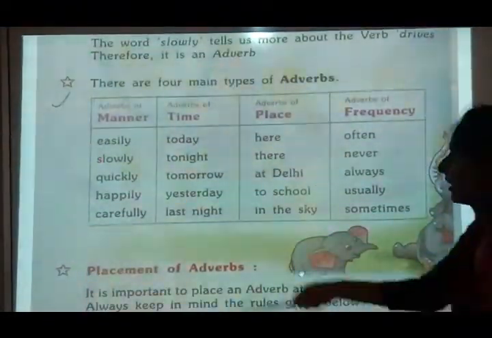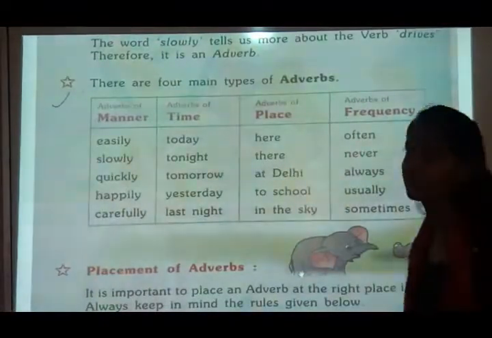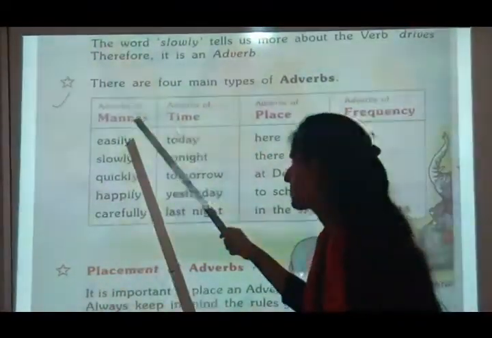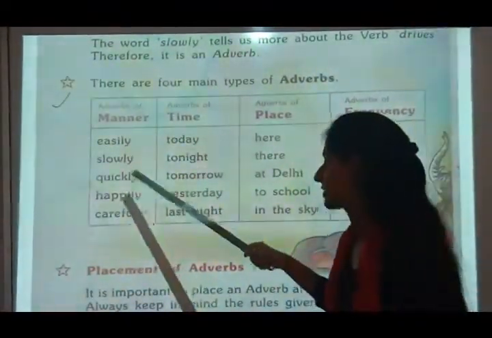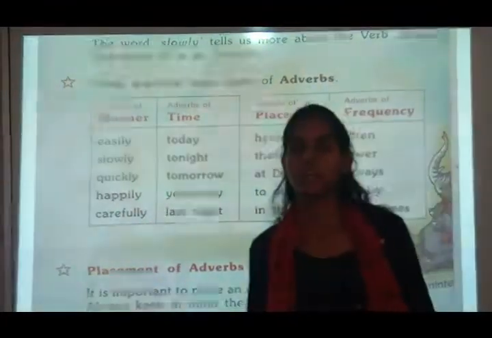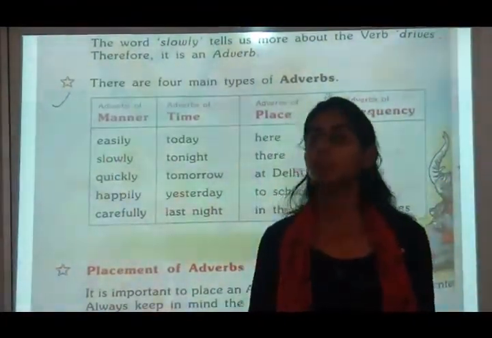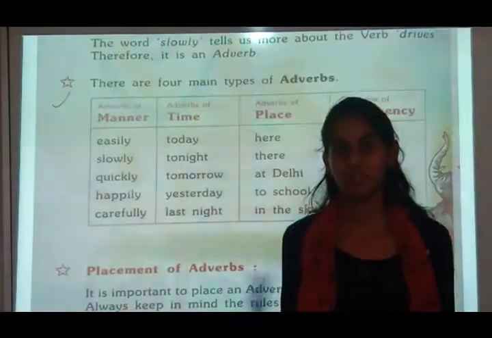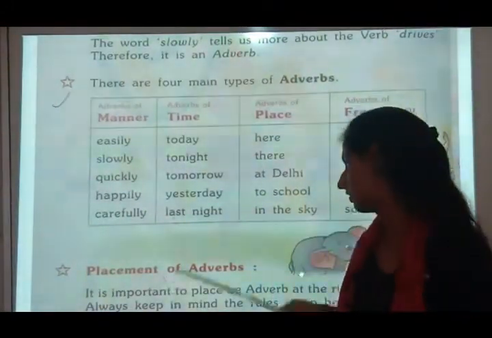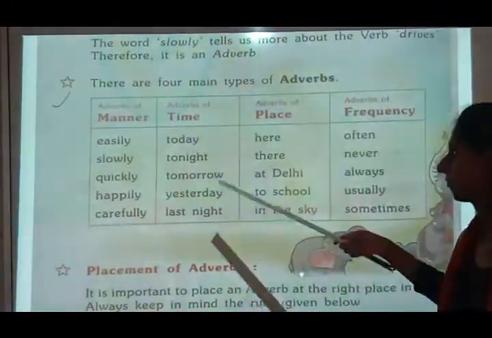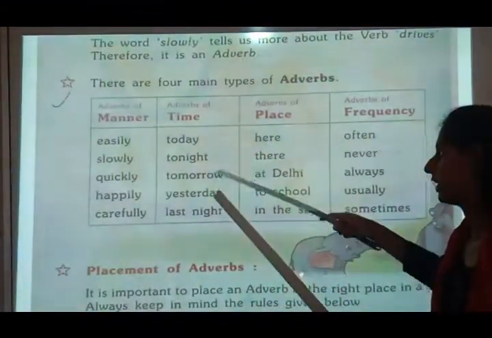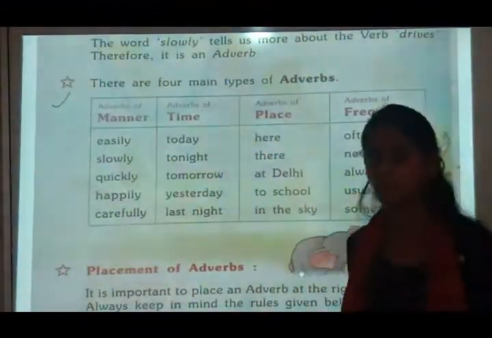Now see, there are four main types of adverbs. Adverbs of manner, that is easily, slowly, quickly, happily, carefully. It is telling the manner, that is, how the verb is working: slowly, fast, quickly, happily, sadly.